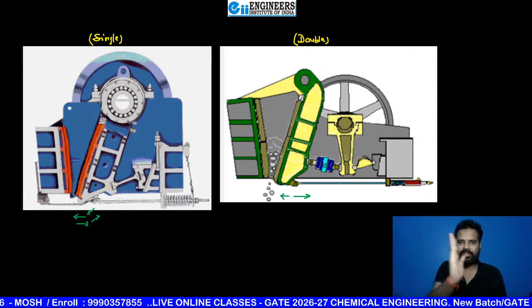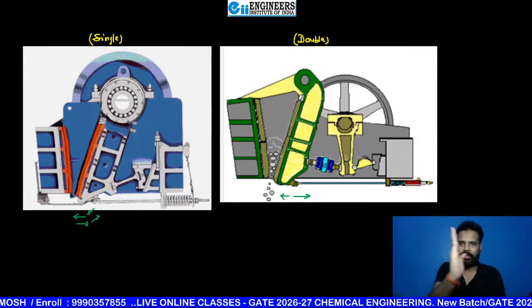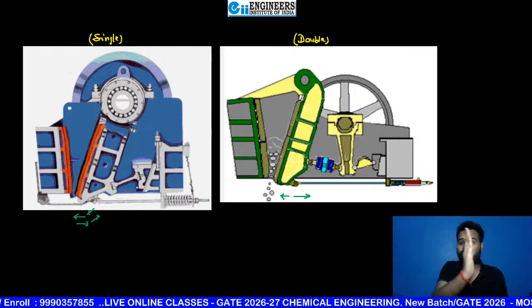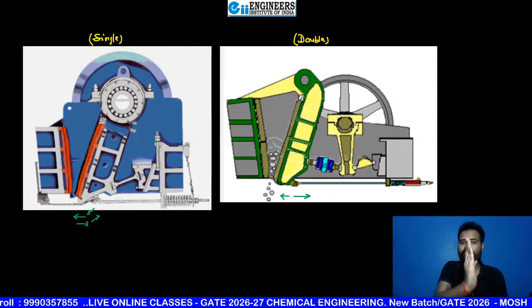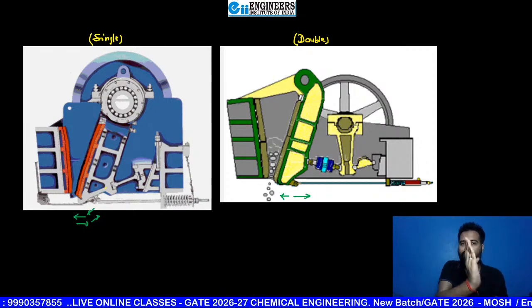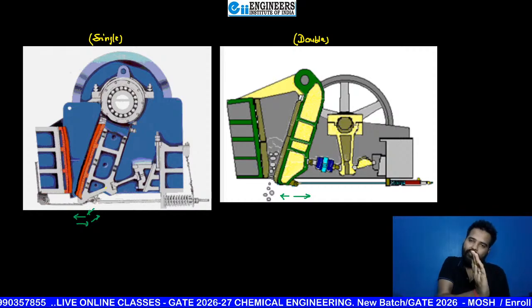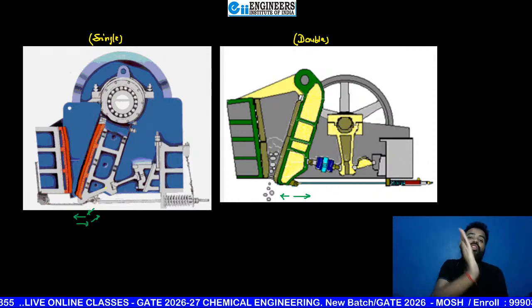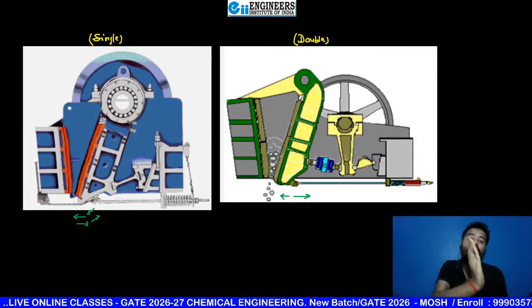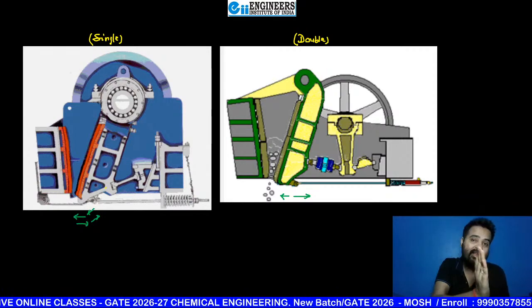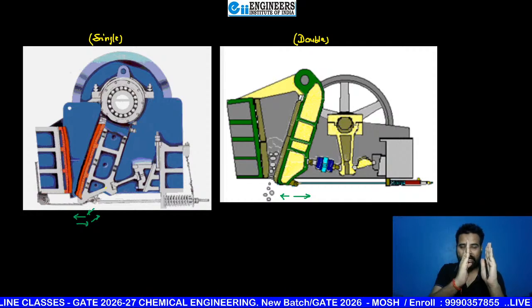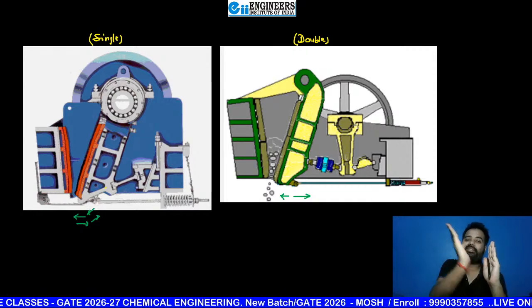In the second one, just this movement is there. But in first one, this movement is also there with mix of this movement. Little bit this movement is also there. So if this movement is also there, beta, one more force will come there, that is friction. It is also going to give more and more friction or abrasion to the material. In this case, very less abrasion is there in comparison to this case.